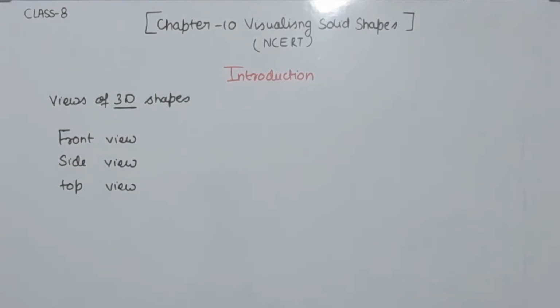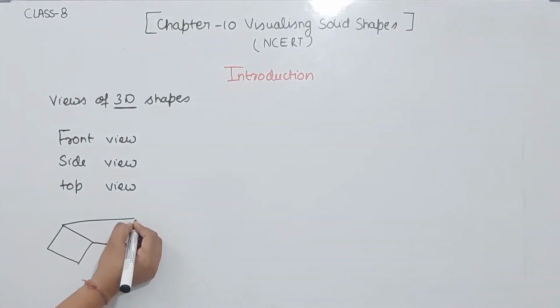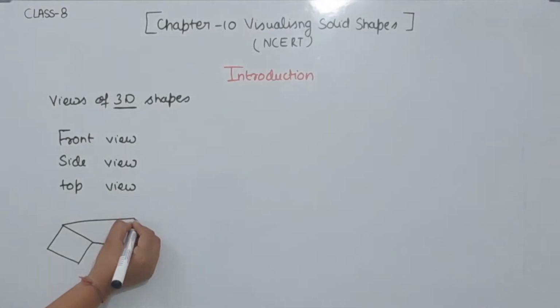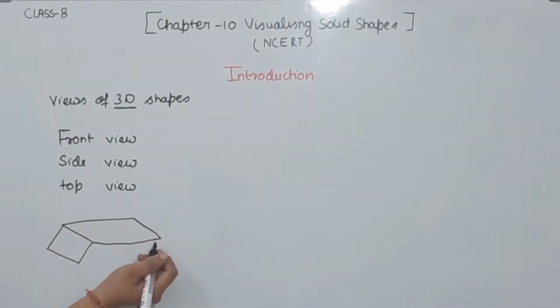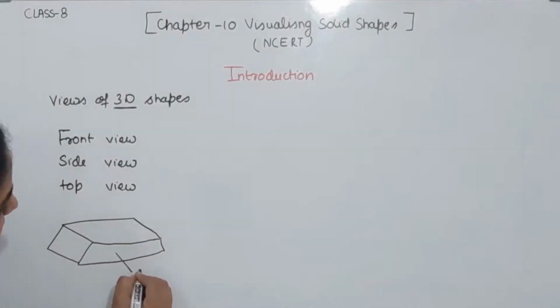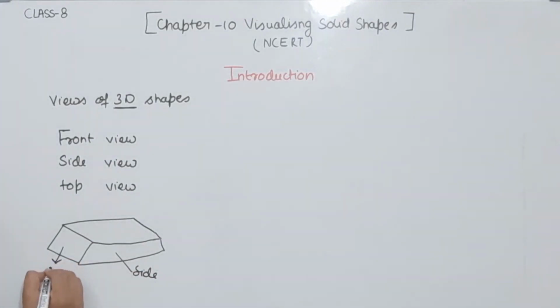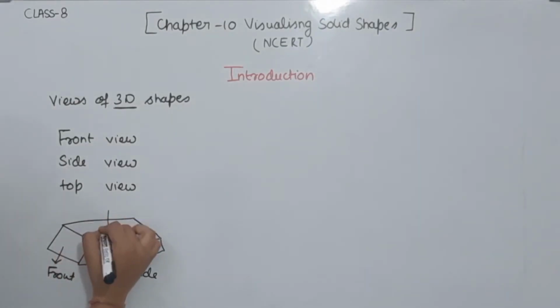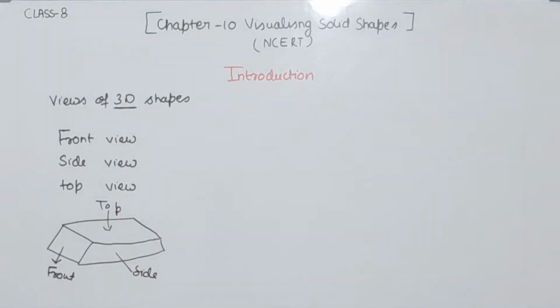Suppose I am taking a shape. Now let's take an example. I am taking this as the example. Suppose this is a brick. Now this one is the side view, this one is the front view and this one is the top view. So these are the 3 views of the shape: front, side and top view. Now comes to the next topic.